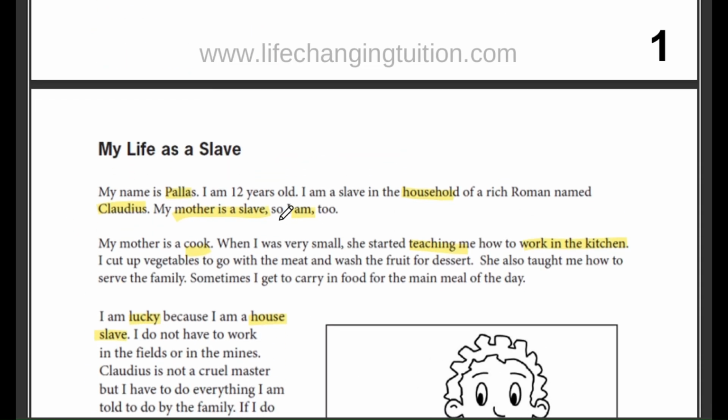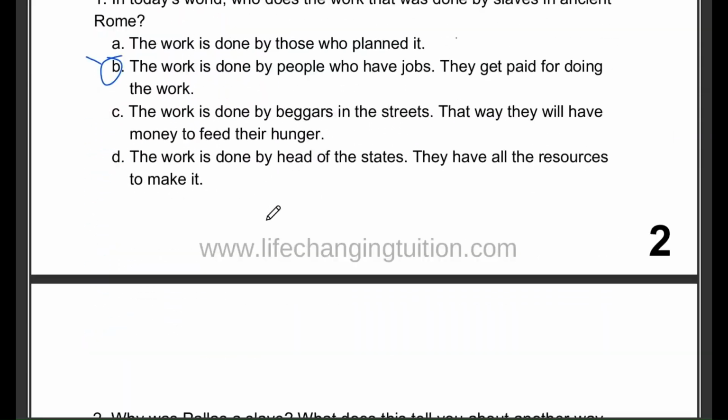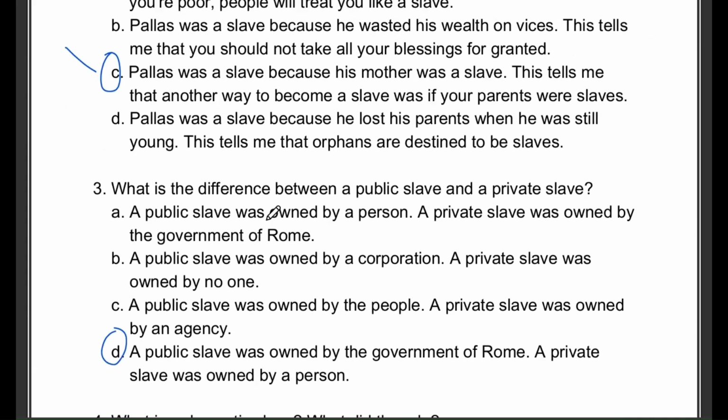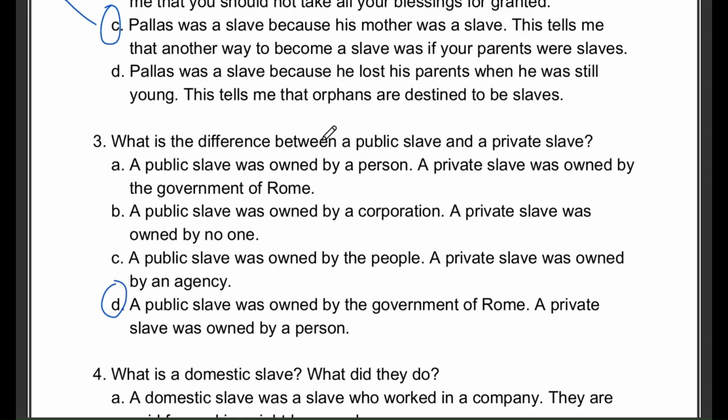Pallas was a slave because his mother was a slave. This tells us that another way people became slaves was if their parents were already slaves. In ancient Rome, if a mother was a slave, her child would also be a slave. Next up is question number 3. What is the difference between a public slave and a private slave?